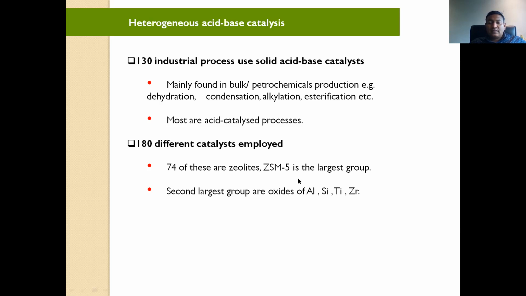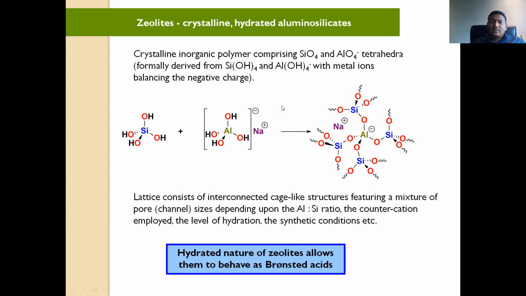And there is some other type of group also, which is oxides of aluminum, silicon, titanium and zirconium. So we will see in detail also. I have given this silicon containing zeolites. This is the chemistry of that one, how it looks and so on. We'll see better in the next lecture.